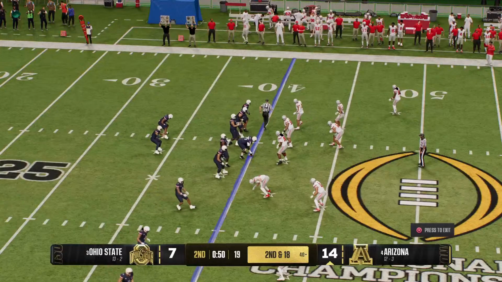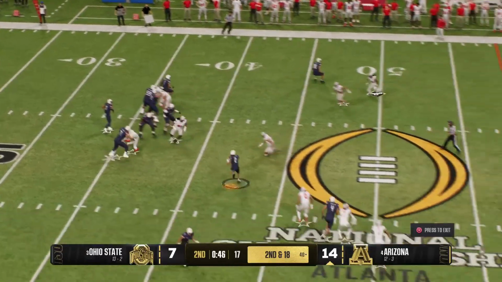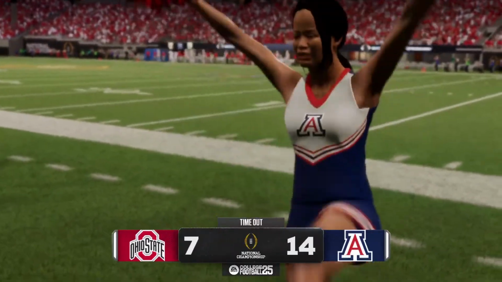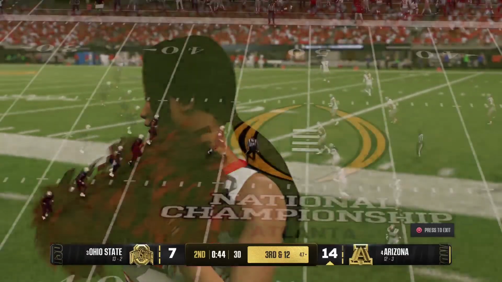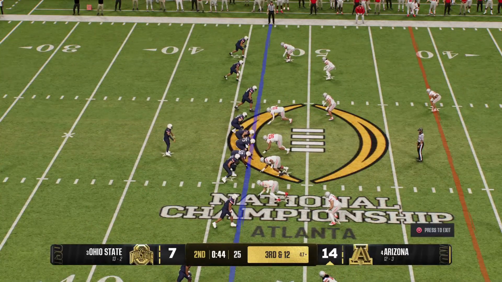See if they can overcome the sack. Second and very long. There's the snap. He's looking to throw. Grab down the middle. It's Patterson. They bring him down. That's a very solid game, but still well short of the first down. So the offense calls a timeout here. That's their first of the half.